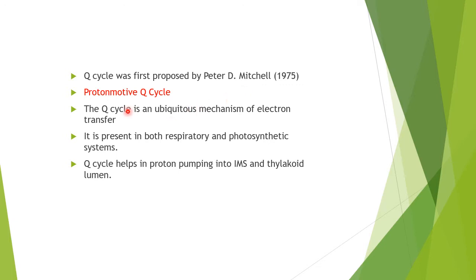This Q cycle is a ubiquitous mechanism of electron transfer, present in both respiratory and photosynthetic systems. We'll discuss them one by one. The Q cycle helps in proton pumping into the IMS, which I'm using for intermitochondrial space, and the thylakoid lumen, which I'm using as TL.